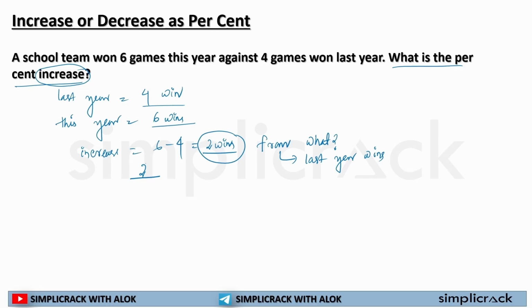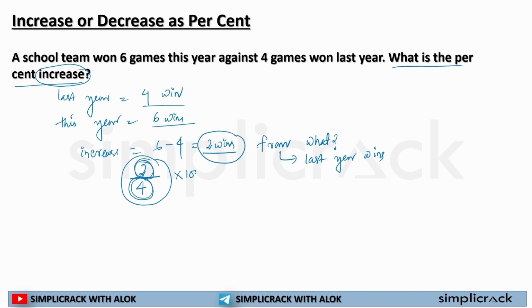Increased from 4 wins. 2 increased from 4 wins. I hope now you are getting the point. This is my total, this is my difference.